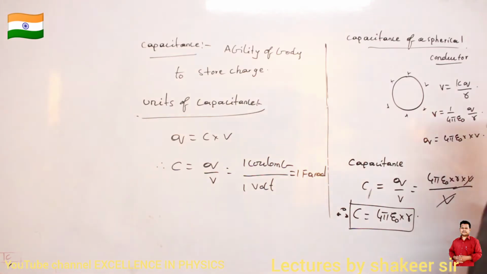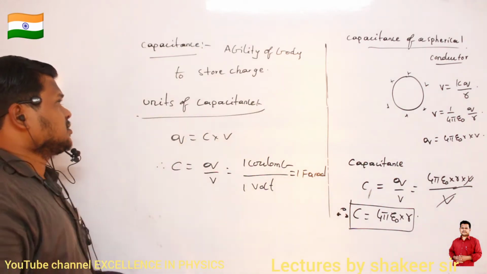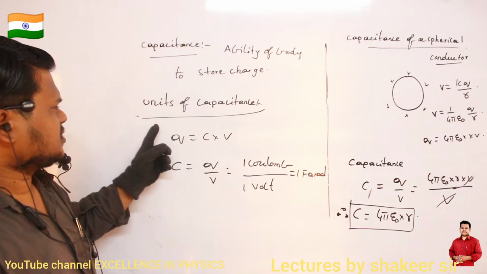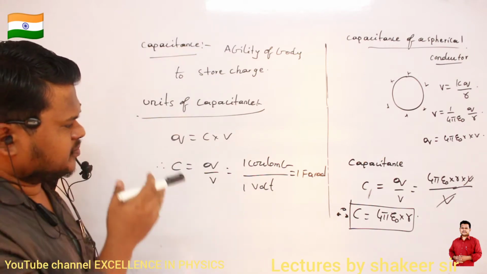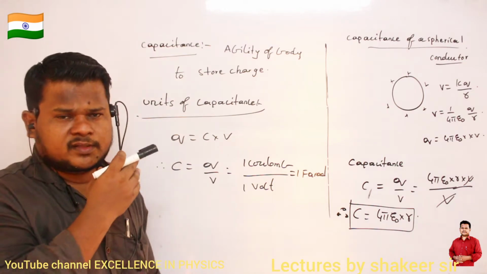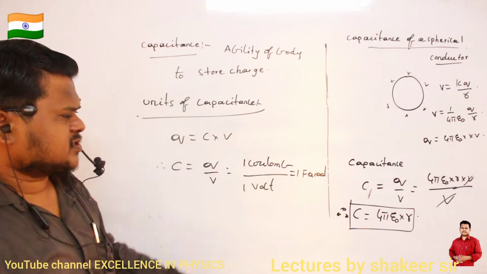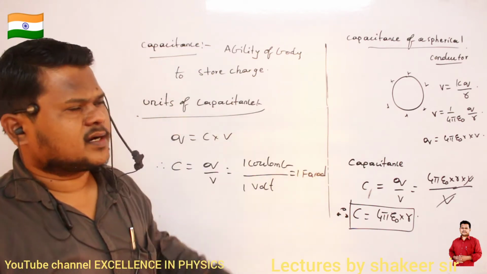Up to here it is understood? Clear? So capacitance means the ability of a conductor, or the ability of a body, to store charge. So these are the units of capacitance. Farad is a very big unit of capacitance, so big that no body in this universe can have this much capacitance. And this is the equation for capacitance of a spherical conductor.